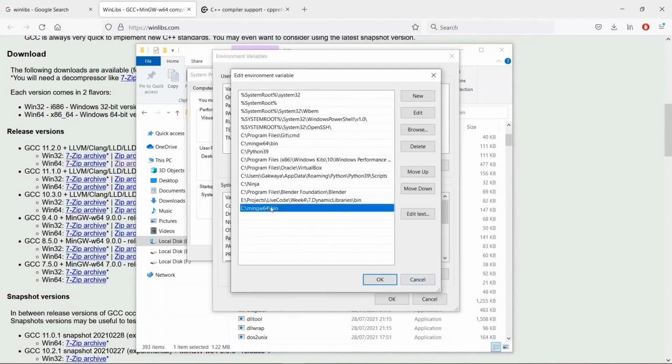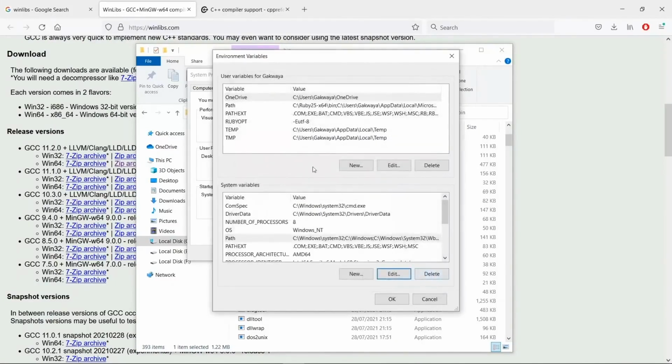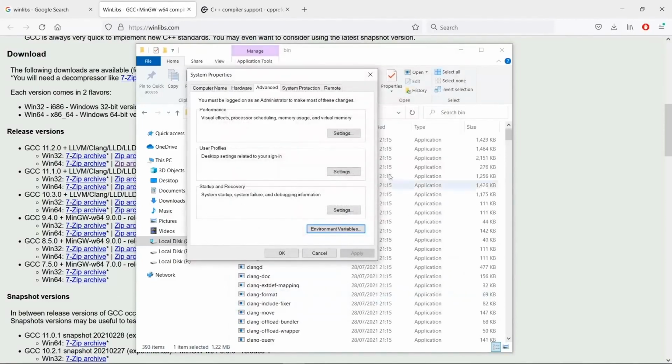So what I am going to do is just delete this. Let's see if I can delete. I can delete this little guy and I have my path in here. So if you don't have this in, please make sure you have this in your environment variables. So we're going to cancel out of this, but if this is the first time you do this, you should click OK.